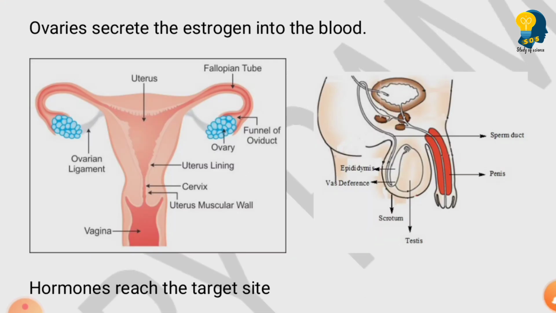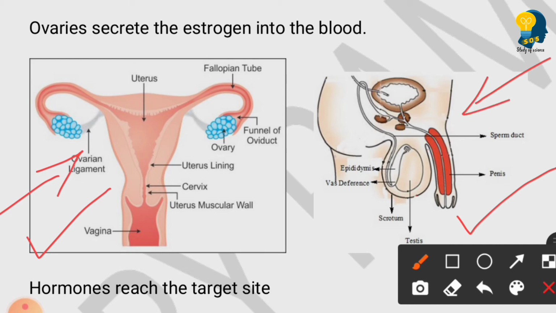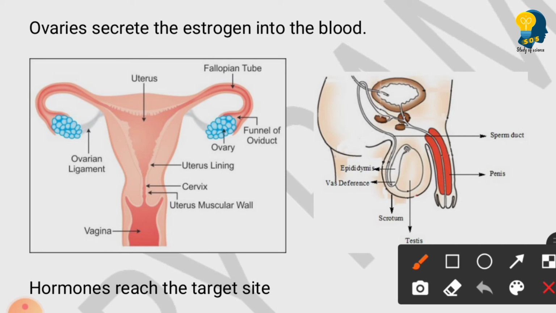Clear? So now let us understand what changes take place when estrogen is secreted by the female reproductive organ and testosterone is secreted by the male reproductive organ. This picture is the female reproductive organ, and this picture represents the male reproductive organ. Clear? See, when estrogen is secreted by the ovaries, where are the ovaries? You can see this is the ovary. There are two ovaries present in the female reproductive organ, and when these ovaries secrete the estrogen,